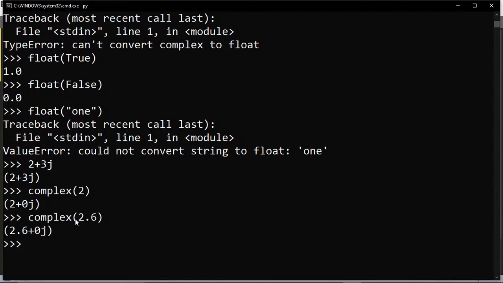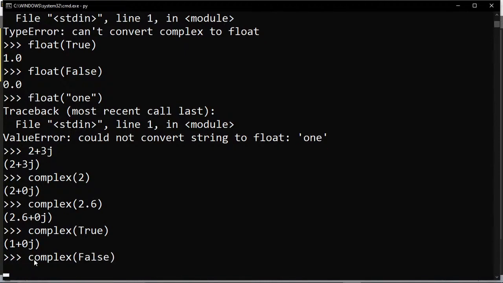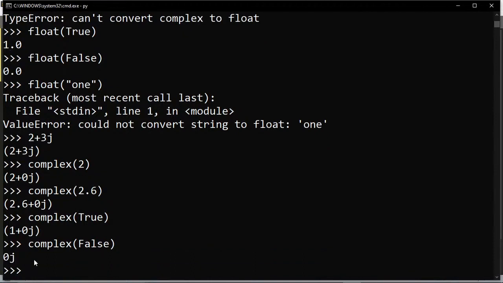Similarly, if I want to do the operation with true, what is the value of true? True value is 1. So it will be 1 plus 0j. Of course, if you want to convert false, what will be the value? Of course, 0.